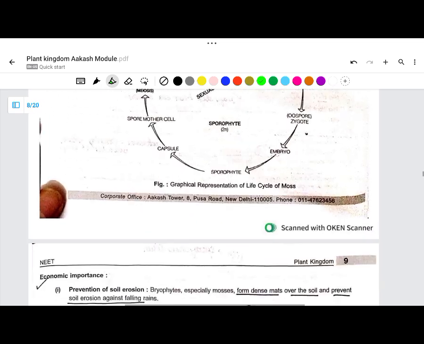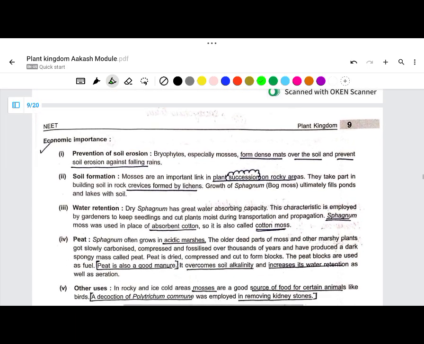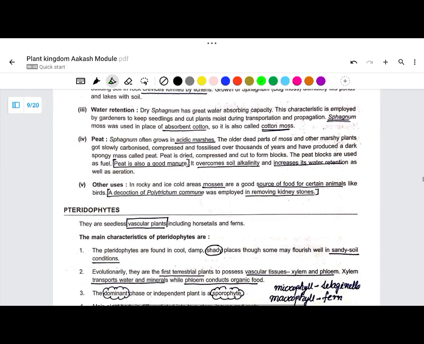If you want, I can share this PDF of Akash. There are some questions also that you can solve. If you want, then I can share.